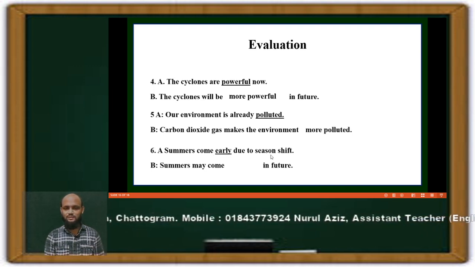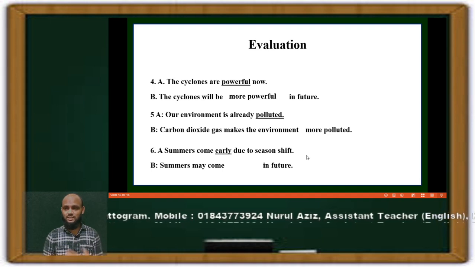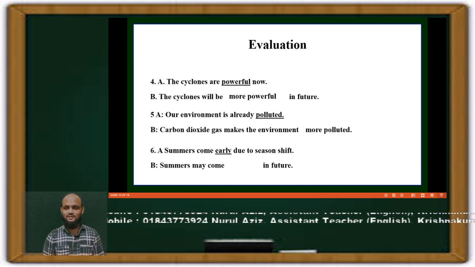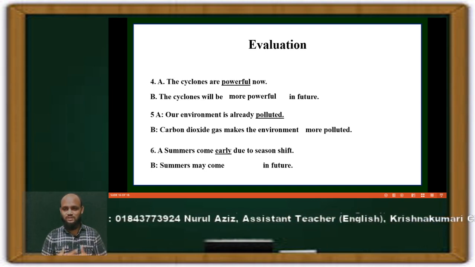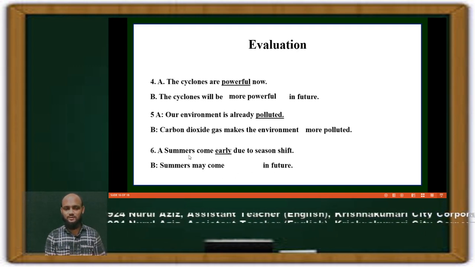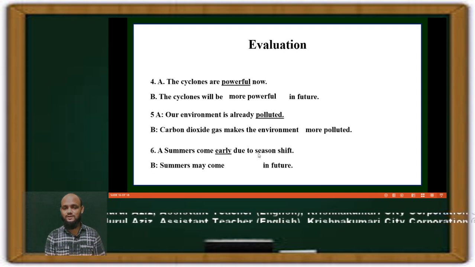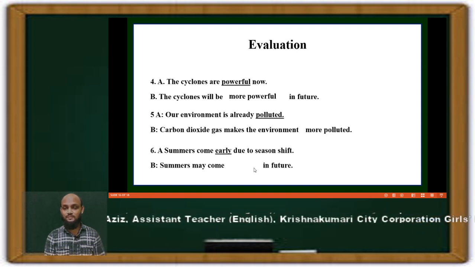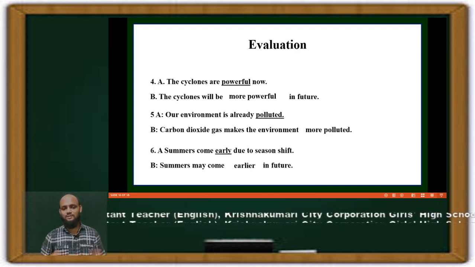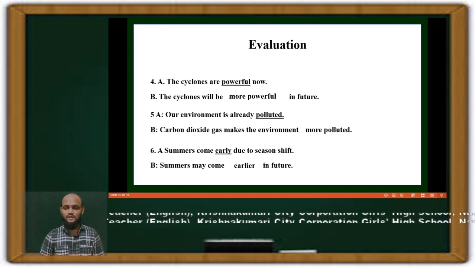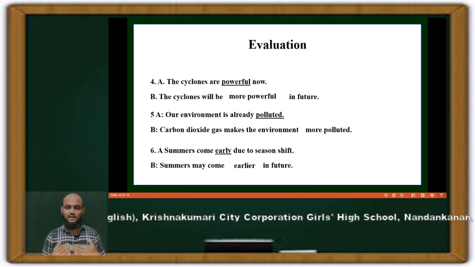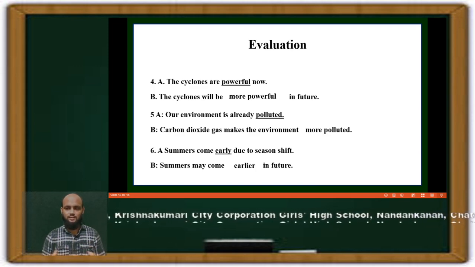Summers come early due to season shift. Seasons are shifting. The order of seasons is not in a very nice position. They are shifting. So summers may come dash in future. The question is summers come early due to season shift. So summers may come earlier in future. So these are the questions of evaluation. I hope you have understood this and you can practice at home. This is a very interesting and nice topic to learn at home.